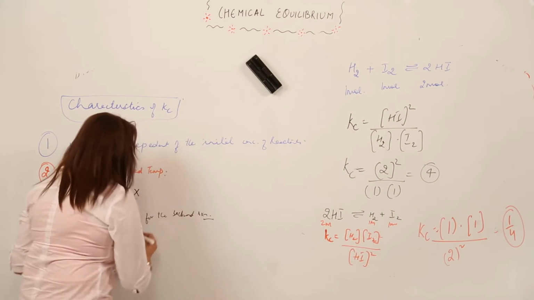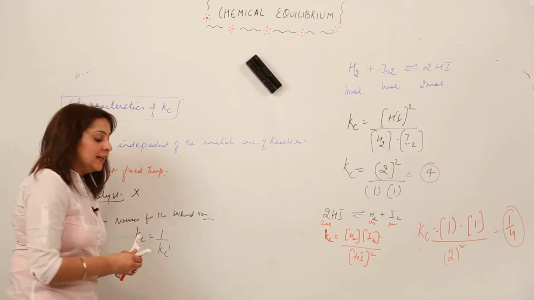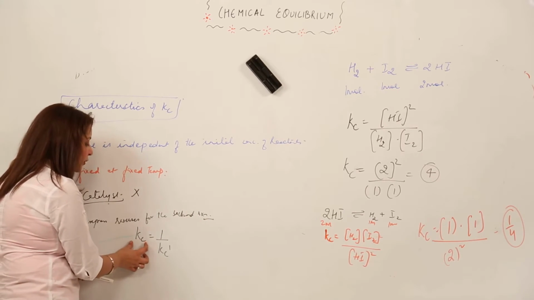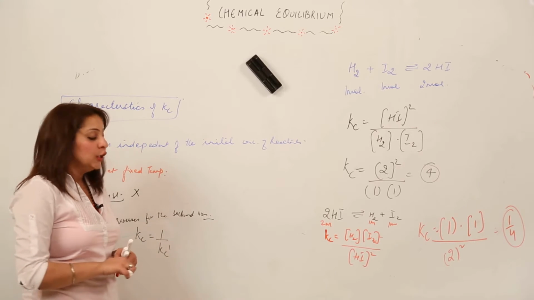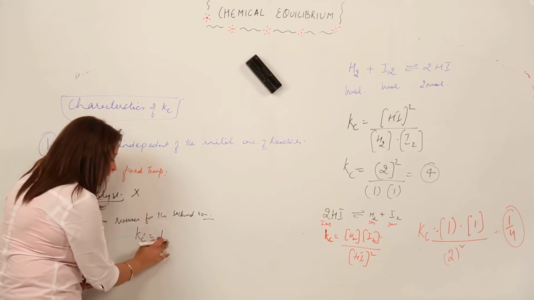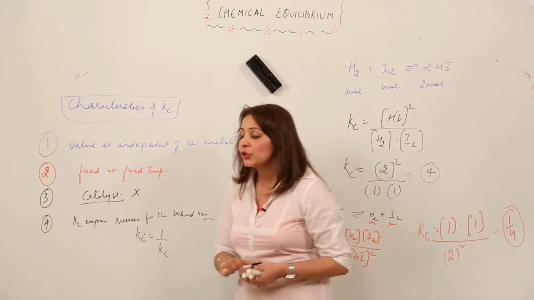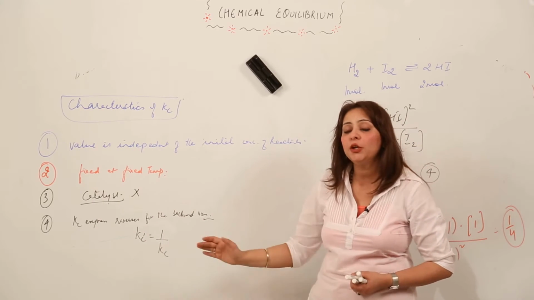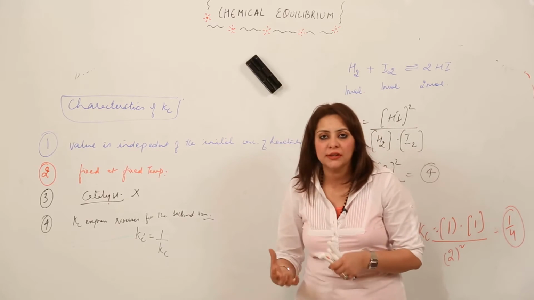So if on one side the Kc expression comes out to be this, then on the other side it is going to be 1 by Kc dash, right? Or you can say that a new Kc dash value will be the reciprocal of the original Kc value. So as we reverse the reaction, the Kc is also going to be reversed, right?